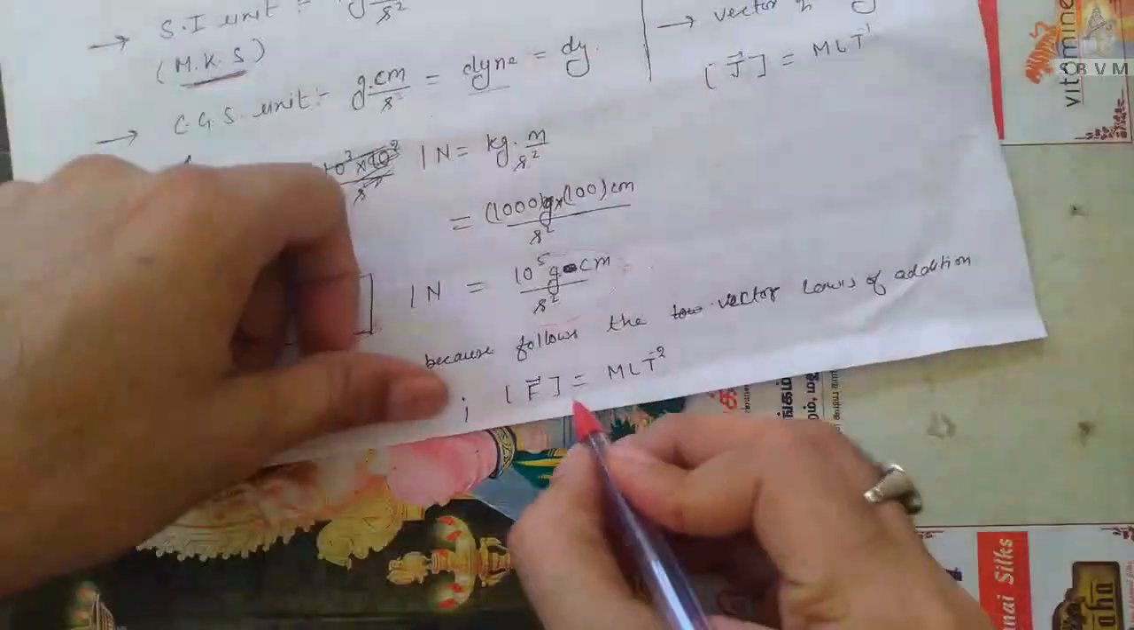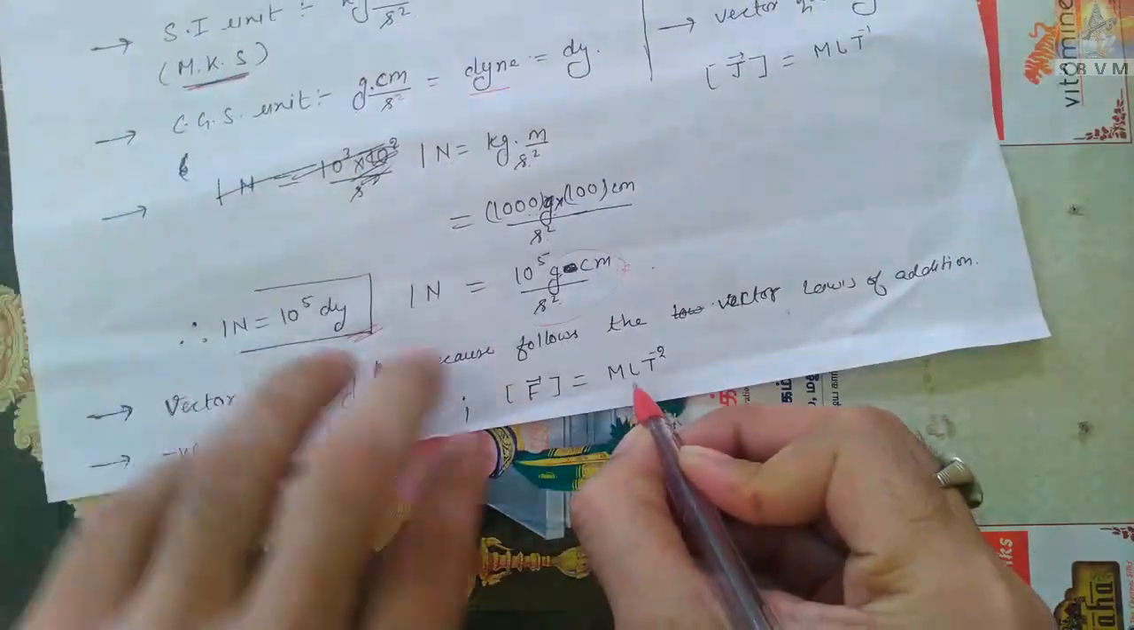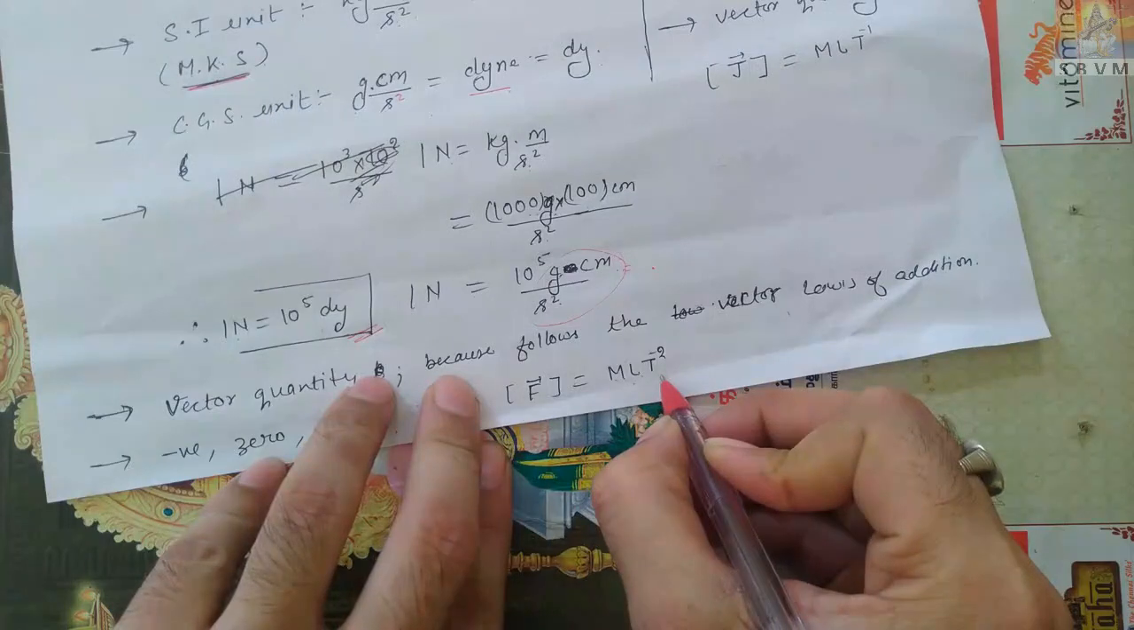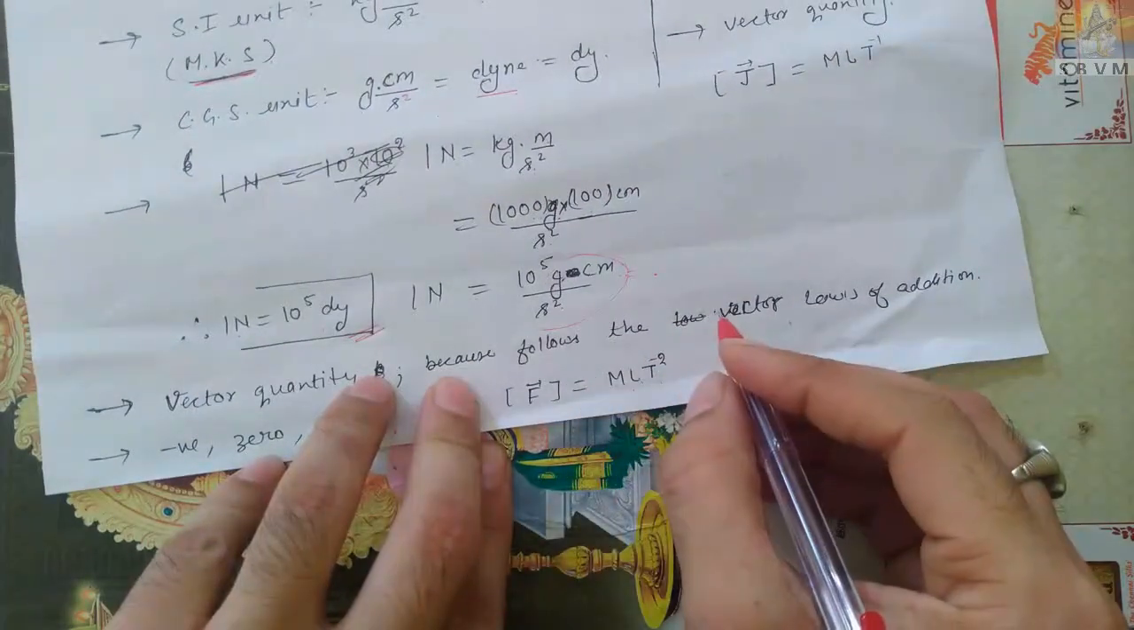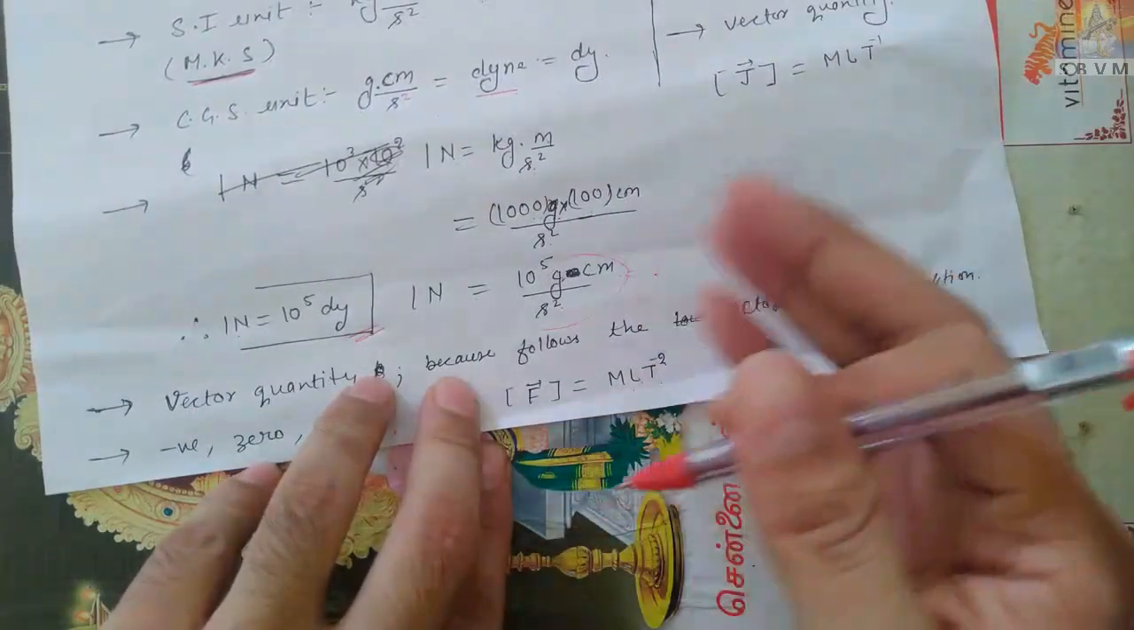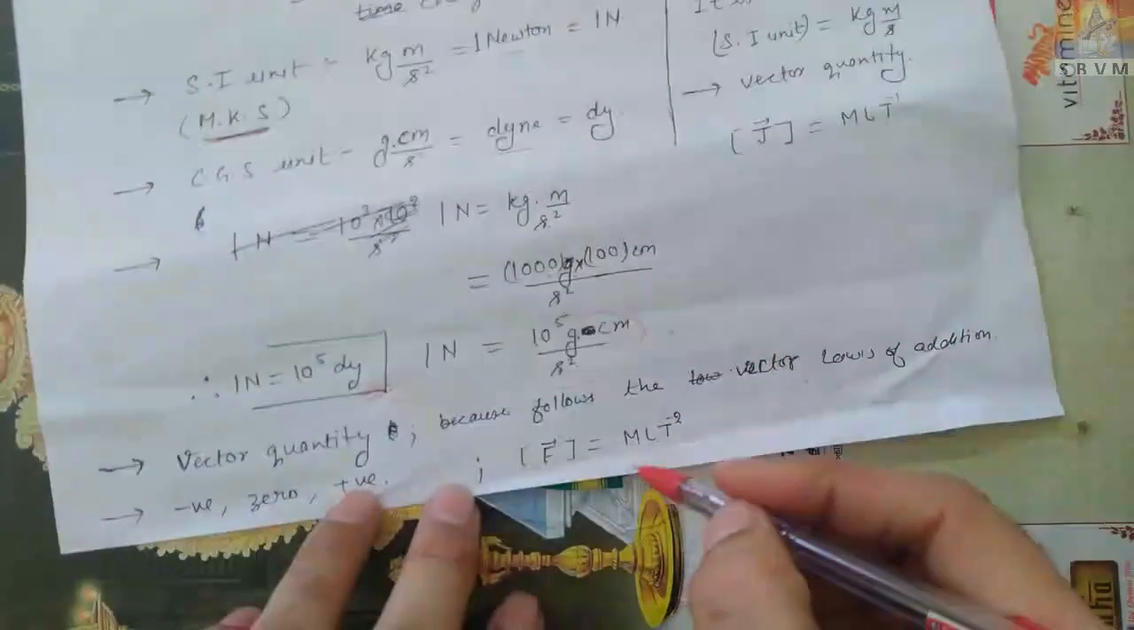Now here comes the dimension of force. The dimension of force is MLT to the power minus 2. For this I will make a separate video, don't worry, on dimension formula, error and dimension. But those who are aware of this know how to write a dimension.